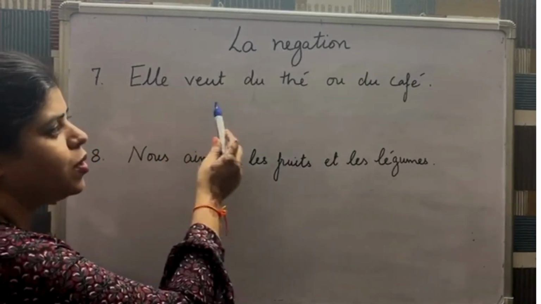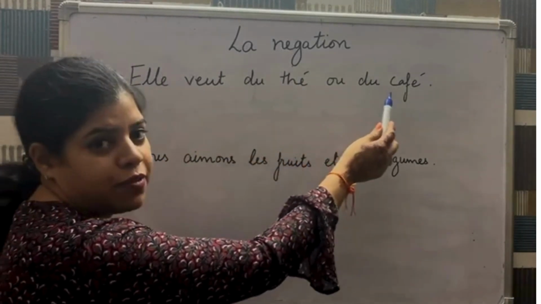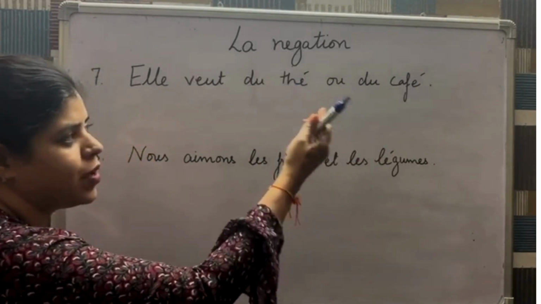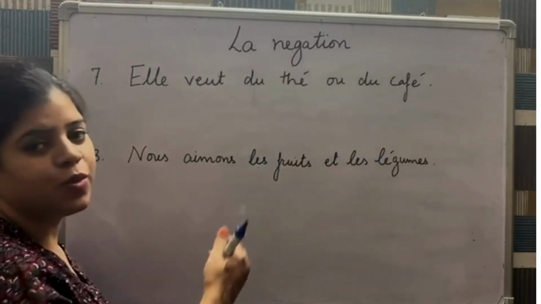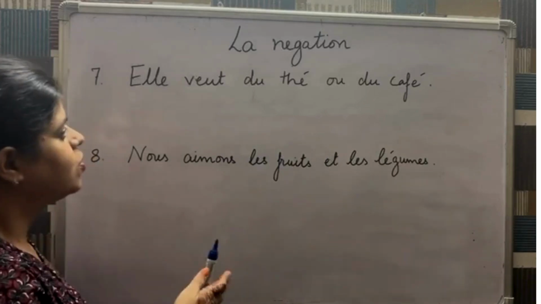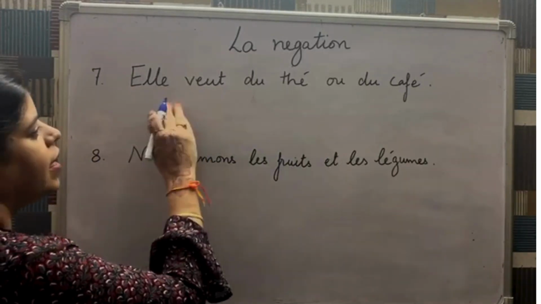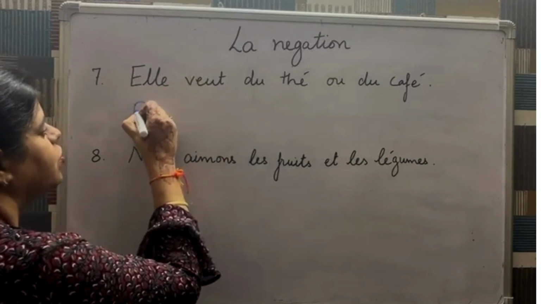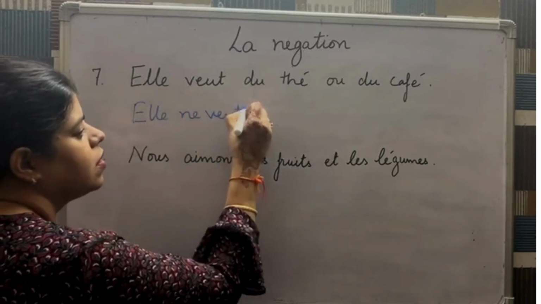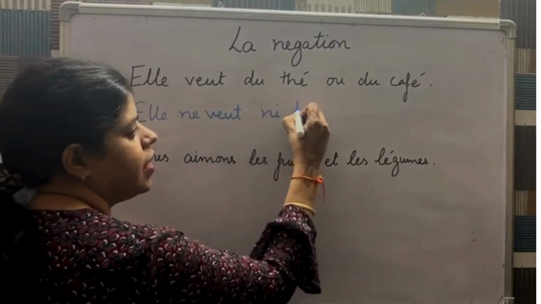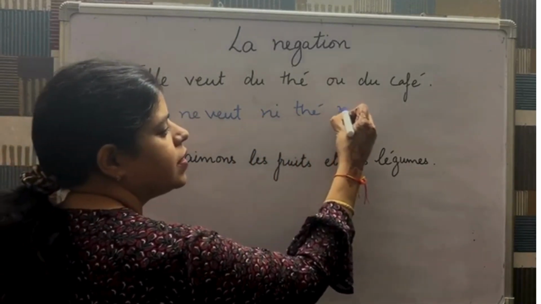Next is, elle veut du thé ou du café. For sentences where we have nouns and where we have ou or et in between, then we use ni. So here, elle veut will change to elle ne veut, ni thé, ni café.